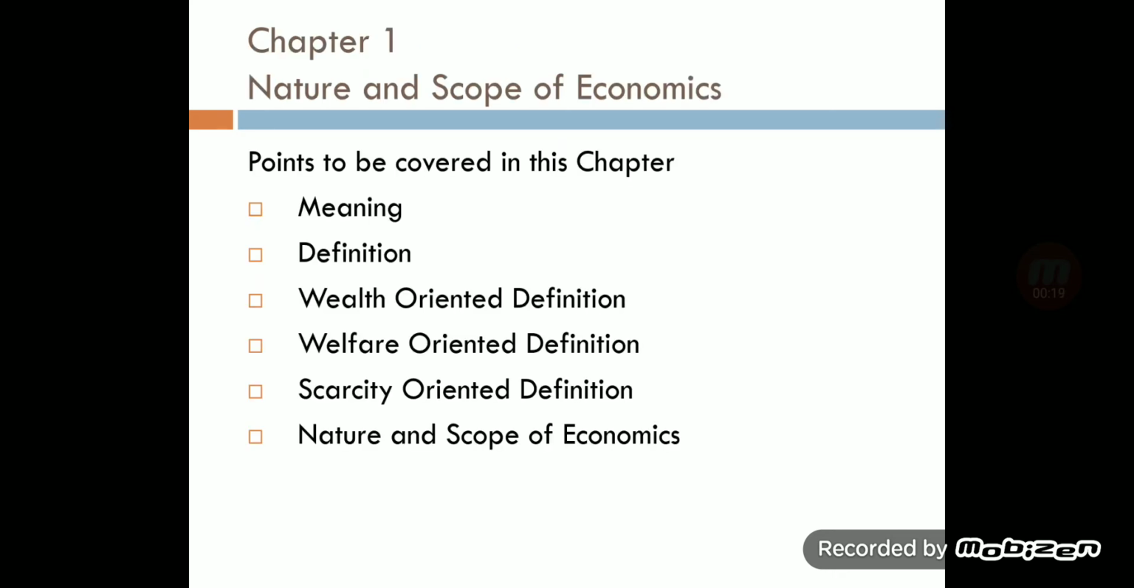So the syllabus included meaning, definition, then wealth oriented definition, welfare oriented definition, scarcity oriented definition, and nature and scope of economics. We already completed the first definition, that is wealth oriented definition, which is also known as classical definition. Wealth oriented definition, or Adam Smith definition; welfare oriented definition, or neoclassical definition, or Alfred Marshall's definition; and scarcity definition given by Robbins.